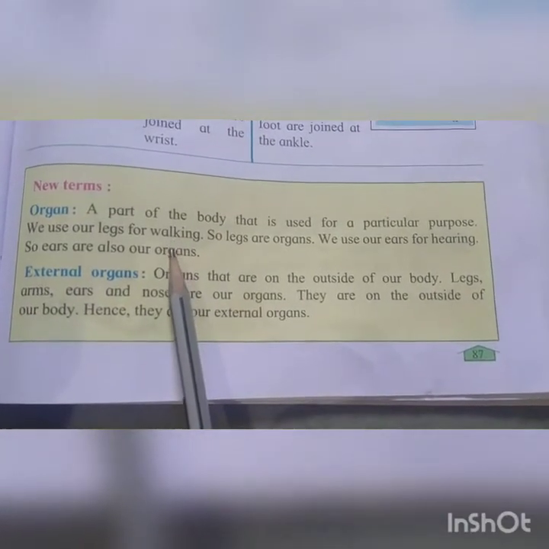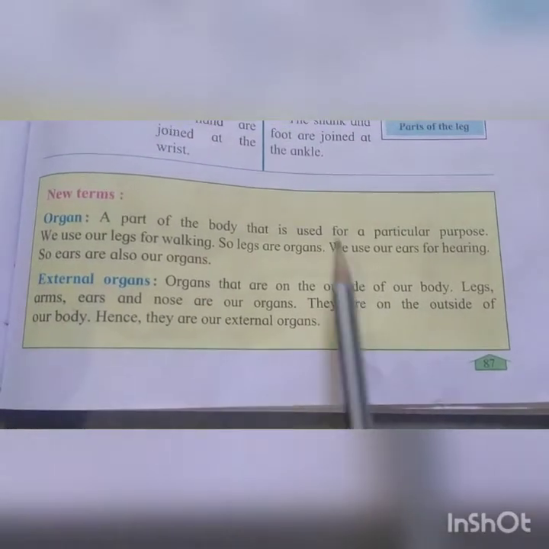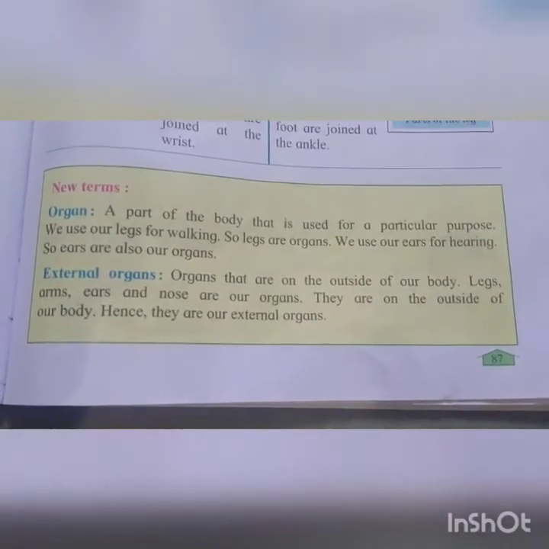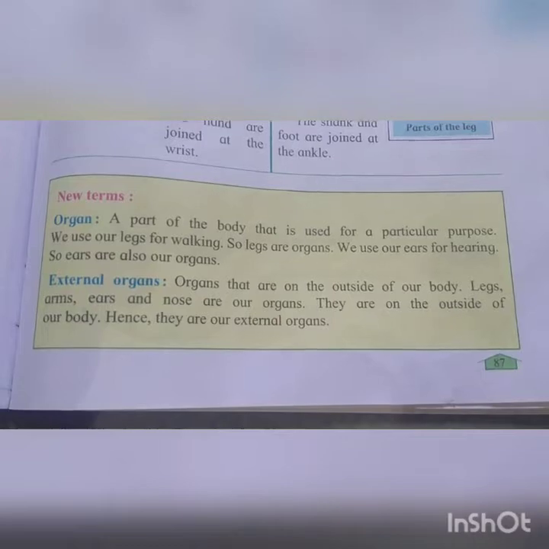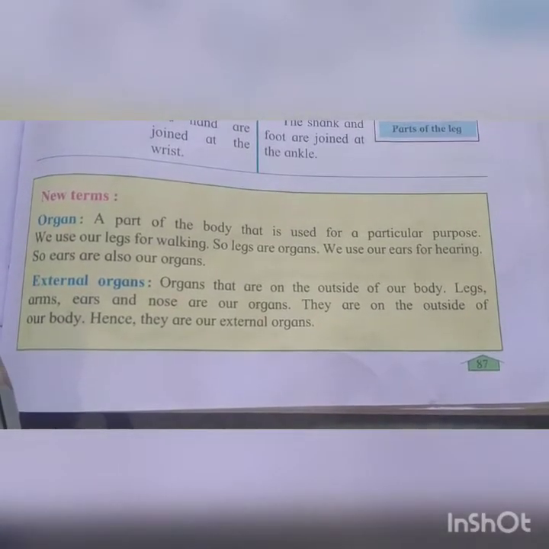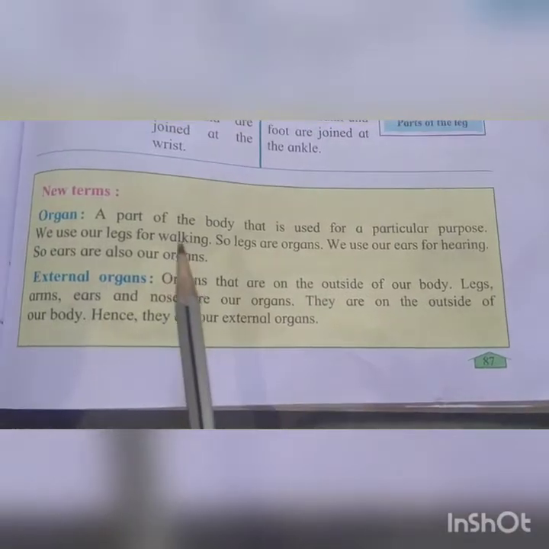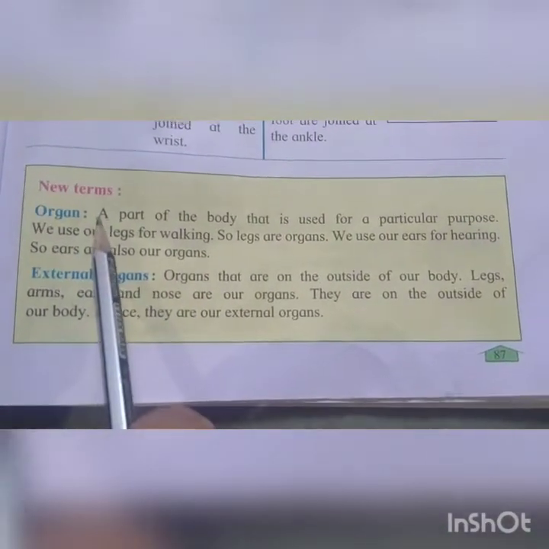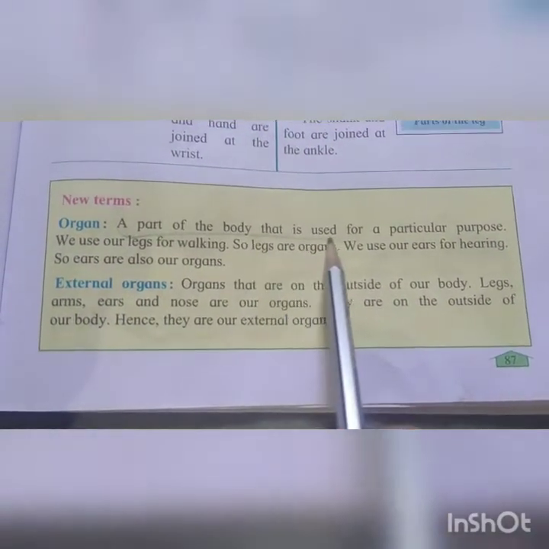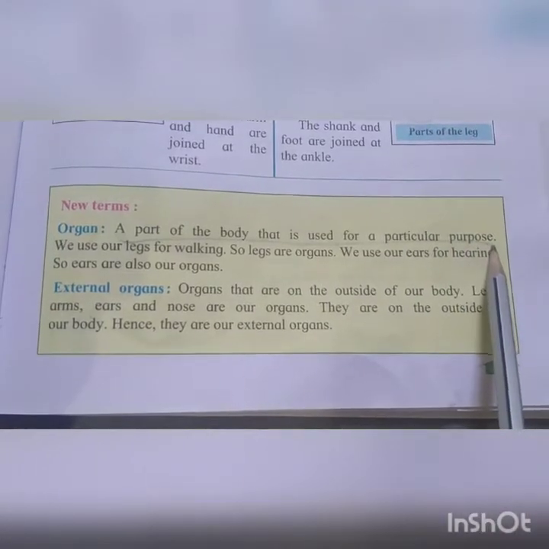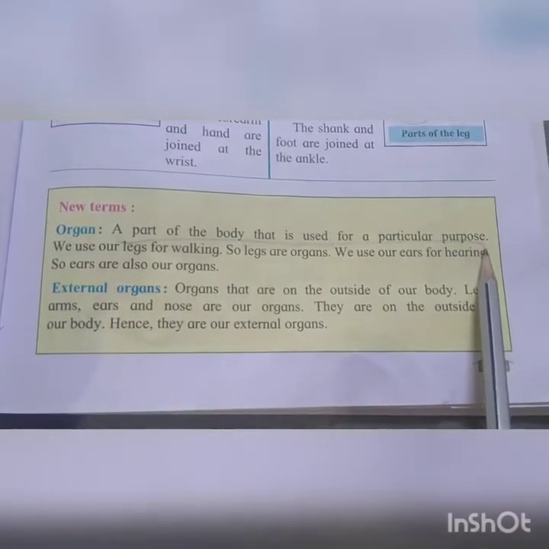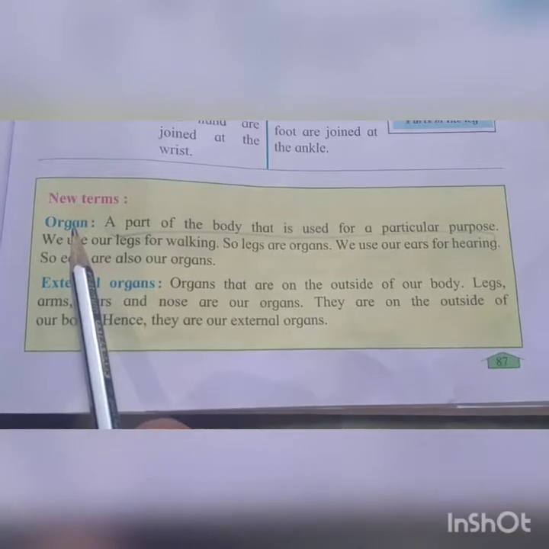Eyes we use to see, ears we use to hear. So these are different purposes of different organs. Okay, it's a very important sentence here: a part of the body that is used for a particular purpose is called an organ.